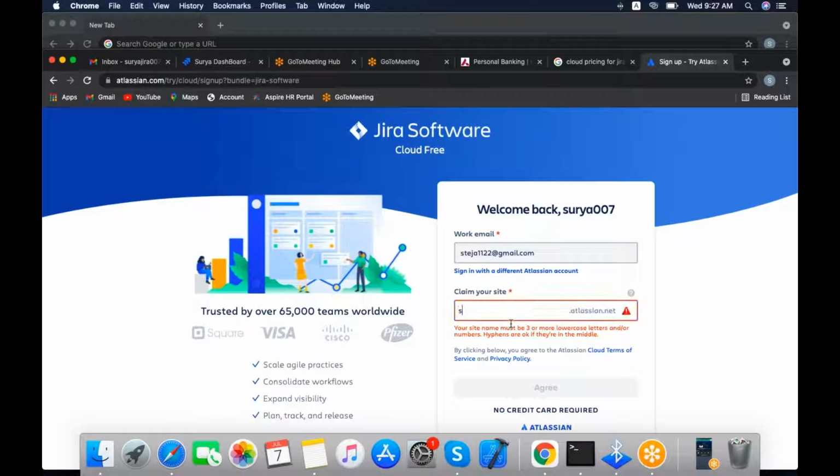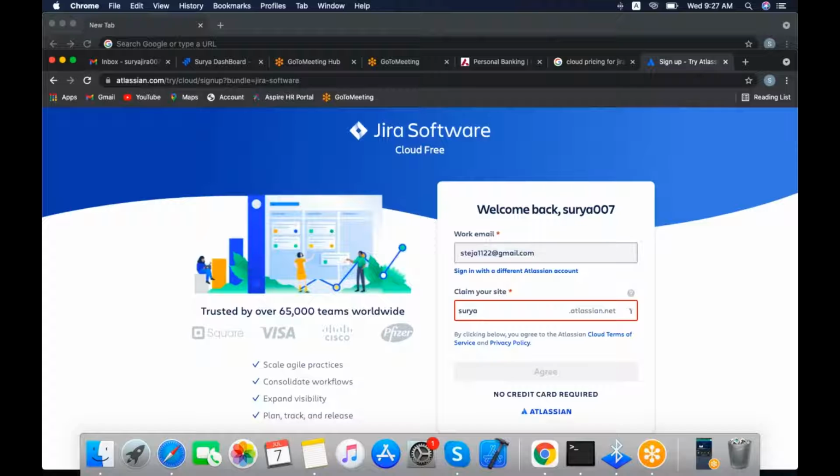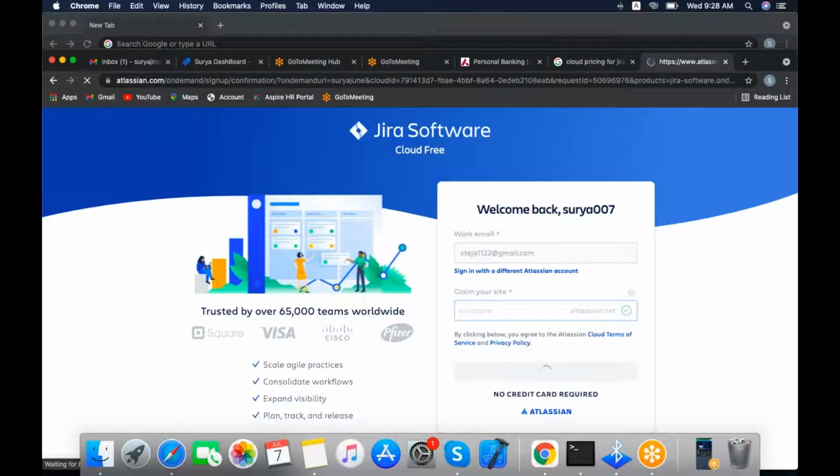Here I am trying to give Surya. Already this has been taken. Surya June. Yeah, this URL will be created. This key will be available, that's why it's showing green. Then I am clicking on agree. I will show you how the URL will be created once it is generated.